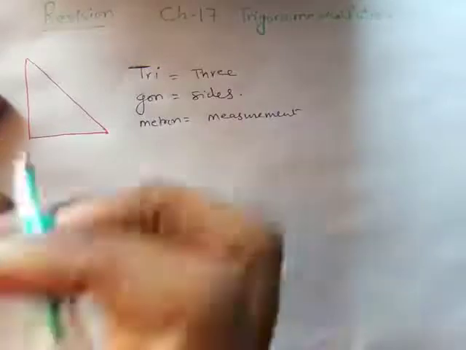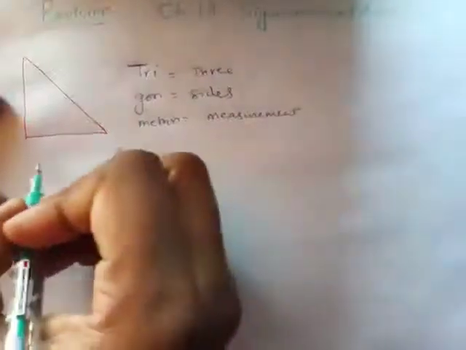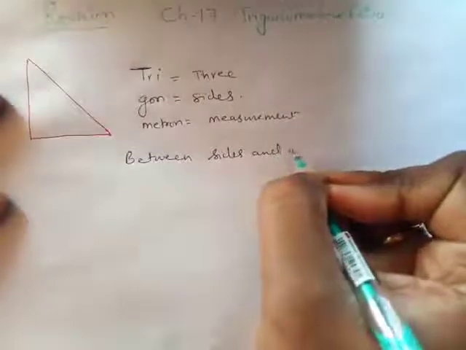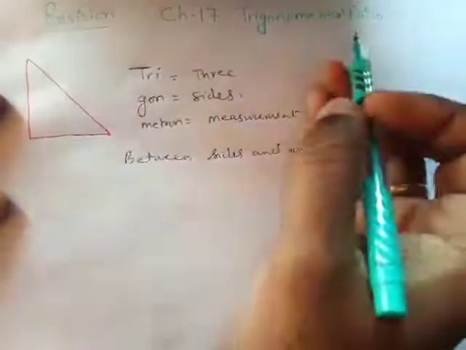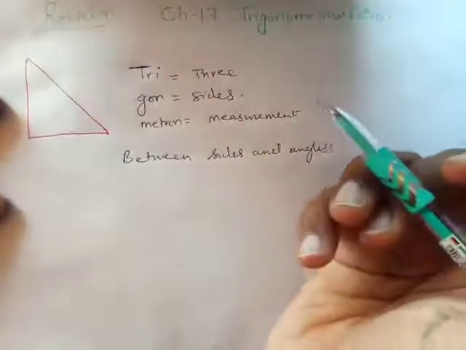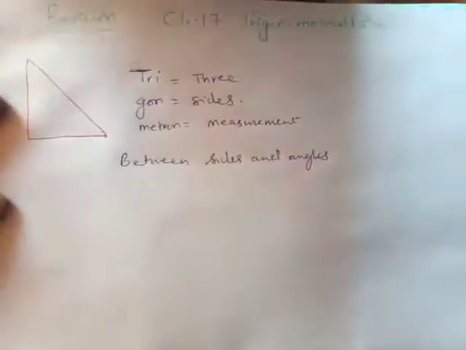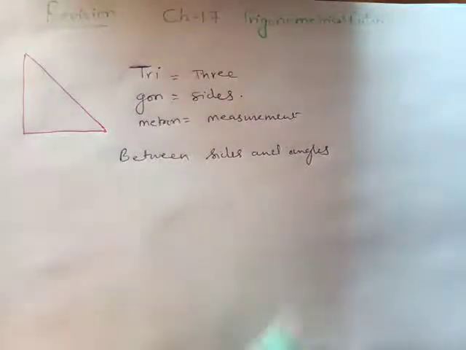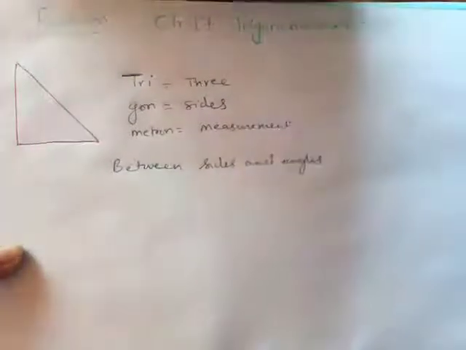So trigonometry is the study of relation between sides and angles, because till class 8 or till class 9, till right now, you were just learning angles separately and sides separately. But in this chapter, you'll be learning how sides and angles are combined together and they fall under the same category, that is known as trigonometrical ratio.